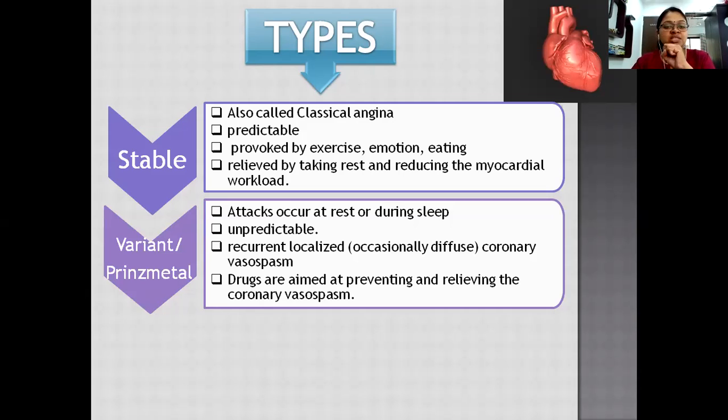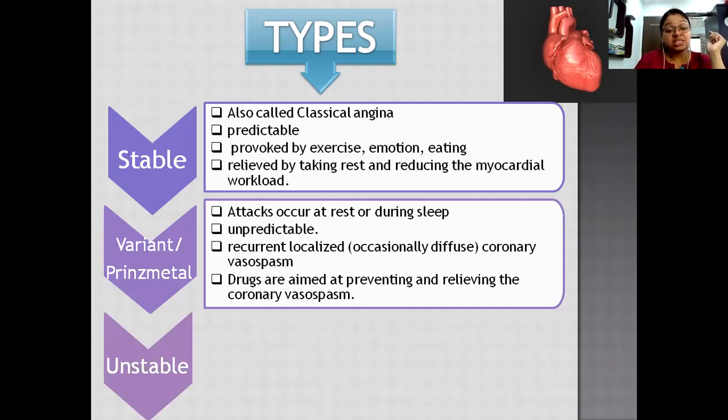Due to sudden contraction of vessels, the oxygen supply to the heart is reduced, or sometimes it stops for a few seconds. Due to which less oxygen is supplied to the heart, and hence we have pain even in the resting stage, due to the sudden decrease in oxygen supply to the heart. The drugs used in treatment of variant or Prinzmetal angina are focused on reducing or preventing the coronary vasospasm associated with this type of angina.